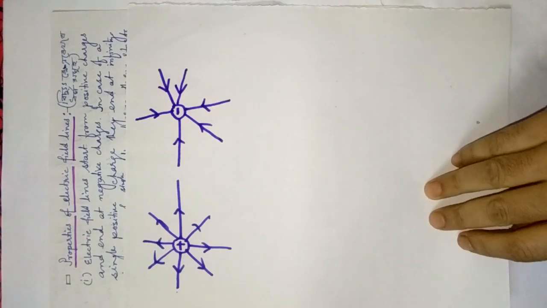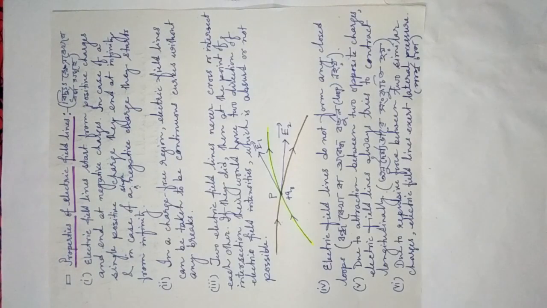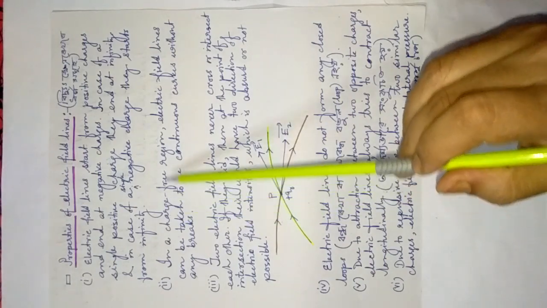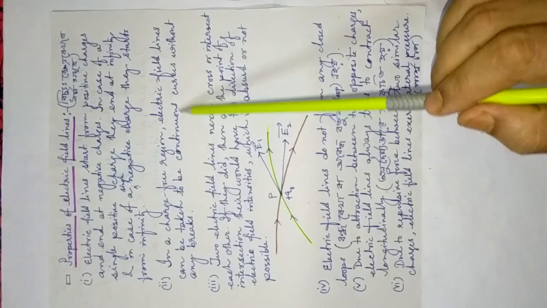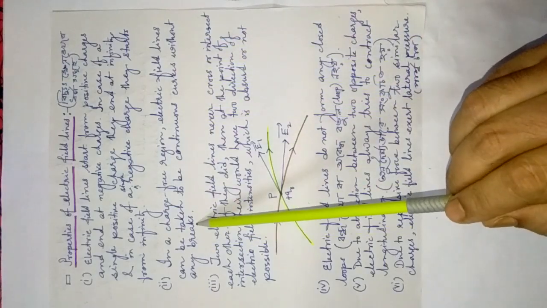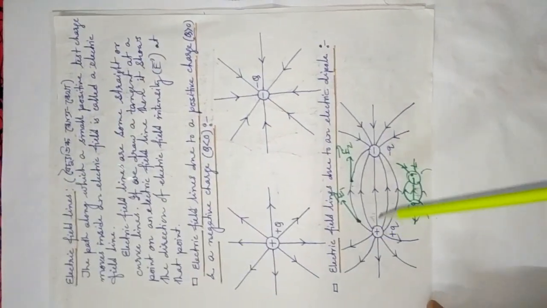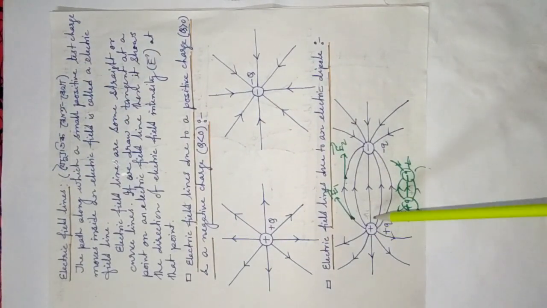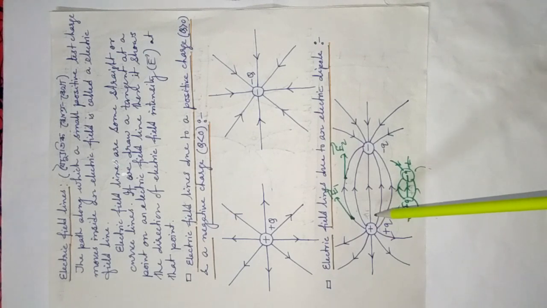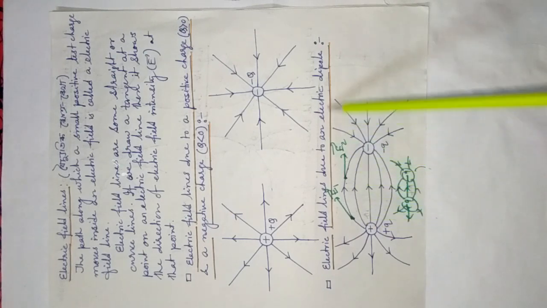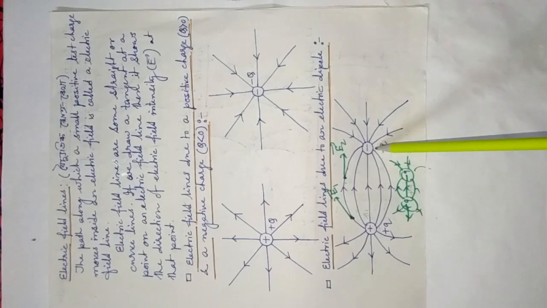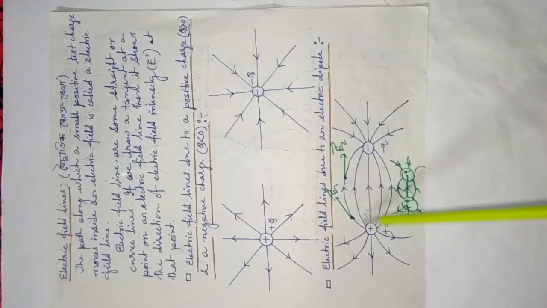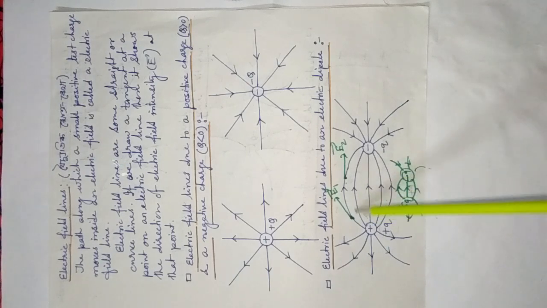Now the second one: in a charge free region, electric field lines can be taken to be continuous curves without any breaks. Let us see the previous class note. Here I show you the pictorial diagram of an electric dipole. This is a positive charge plus q and this is a negative charge minus q. I discussed the shape of the electric field lines is like this.